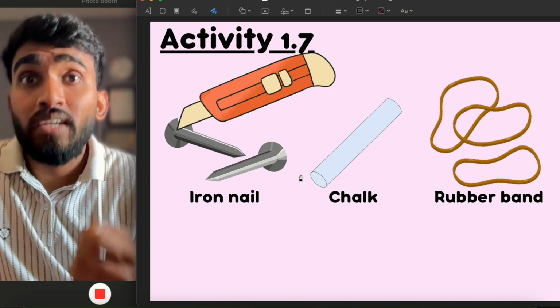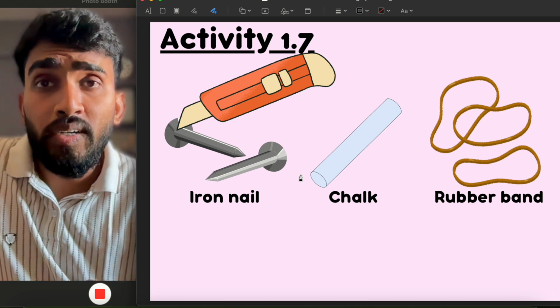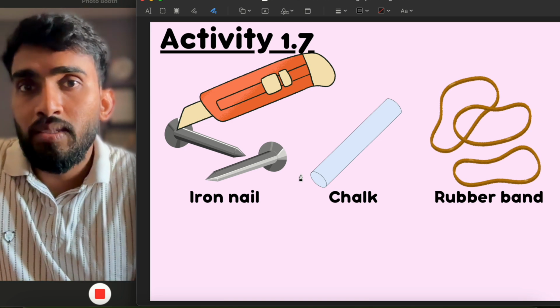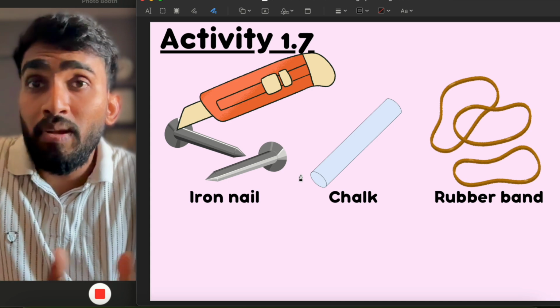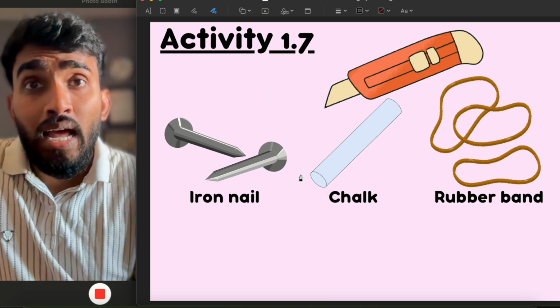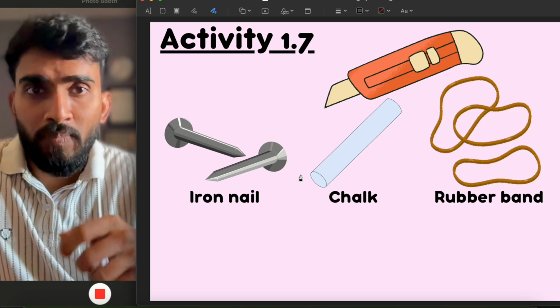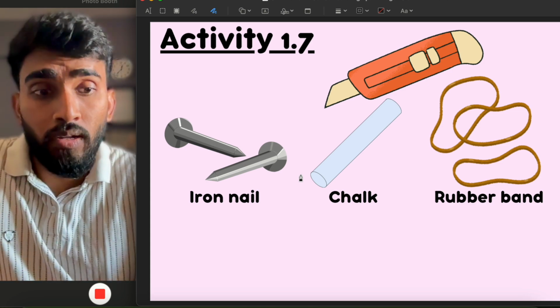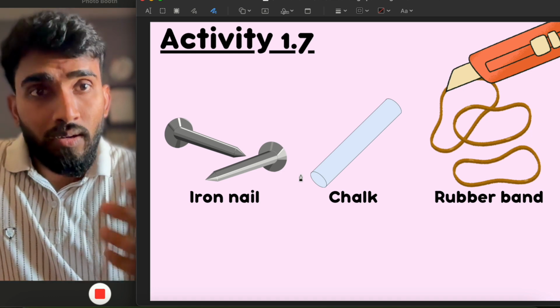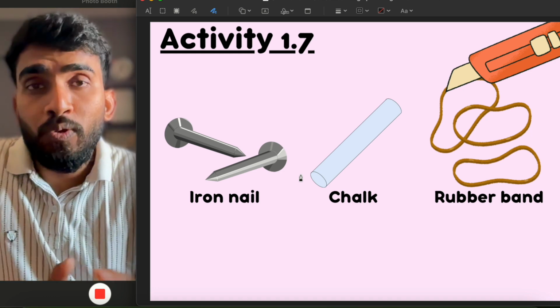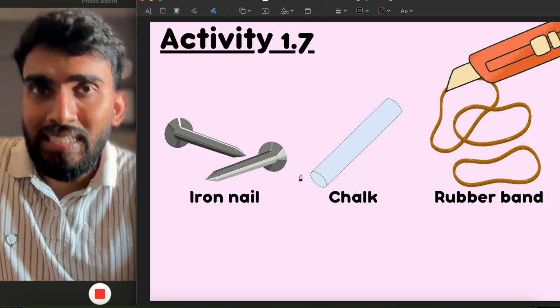Okay, then we have to take a cutter and try cutting these three things one by one. The iron nail will not be cut with the help of the cutter. Chalk, if we rub too much and give it time, may get cut. Then we take the rubber band and try it. We will notice that the rubber band gets cut easily.